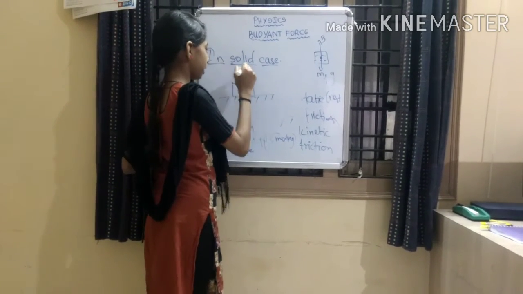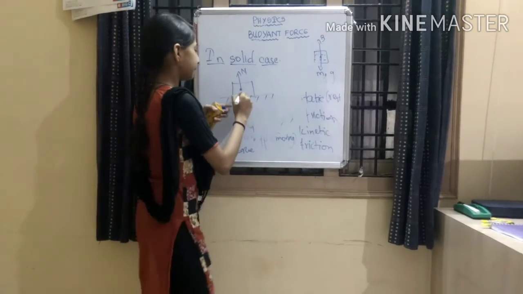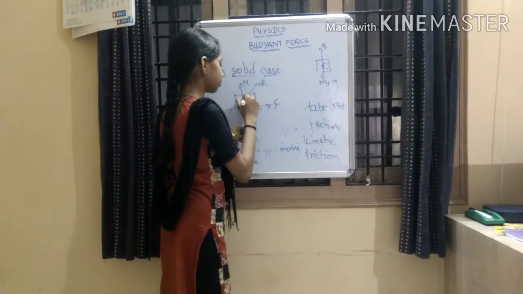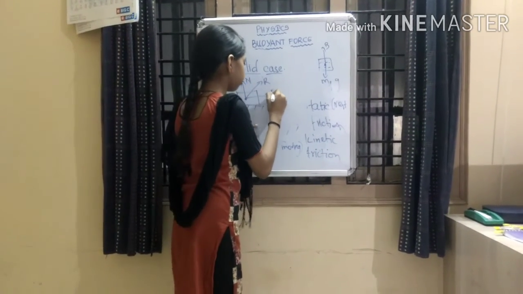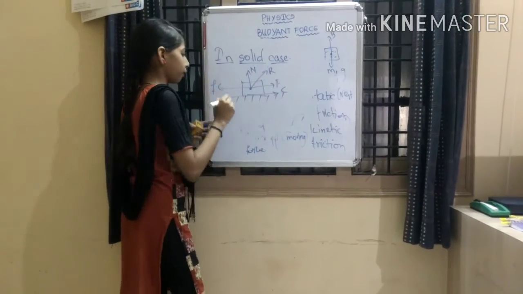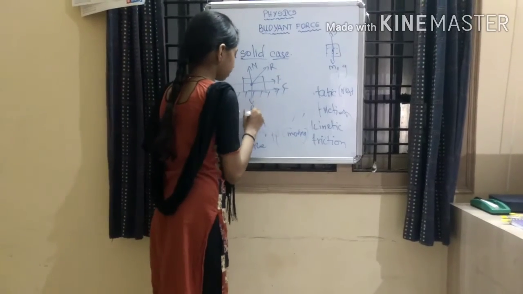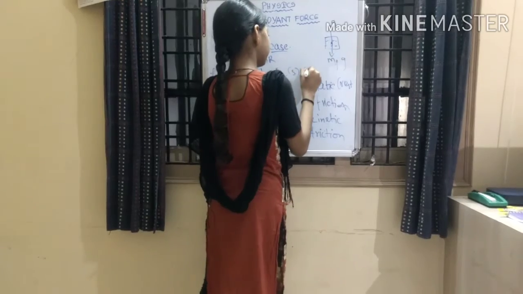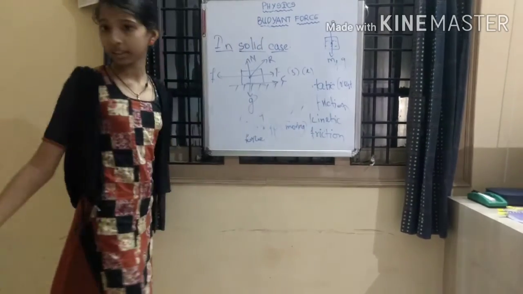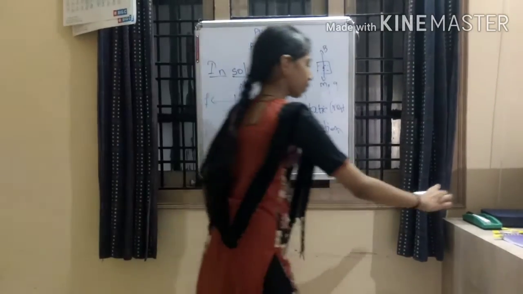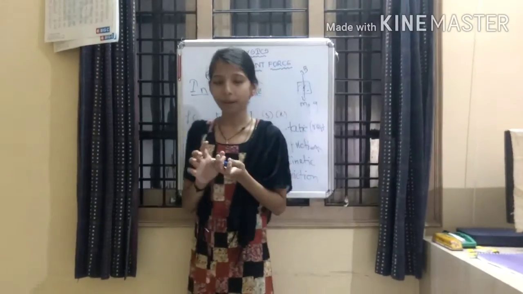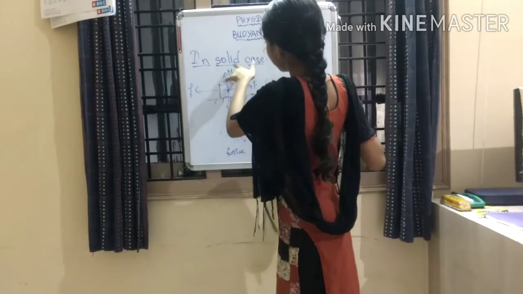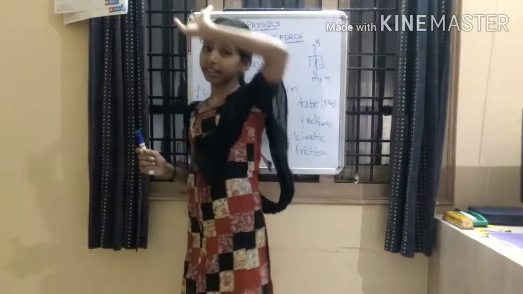Upward it will react with a normal force, here it is a contact force, here a reaction force, here a frictional force. And down it will act as G. So here it will be S or K. Okay, this is optional. So this is about buoyant force, and in one video I studied solid case 2 and fluid case 2.